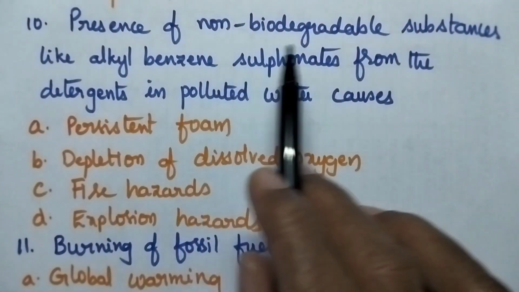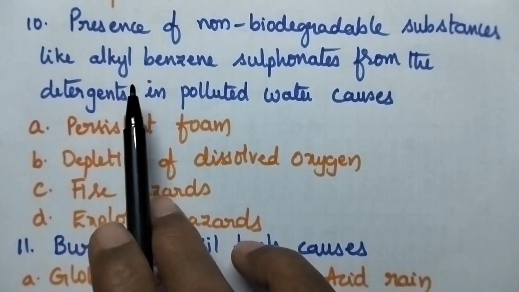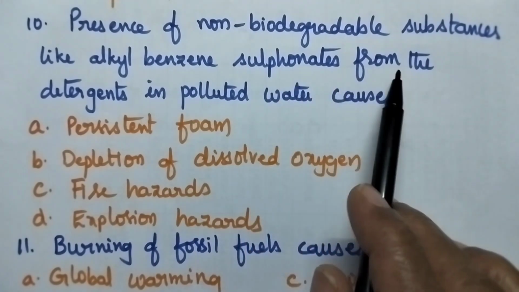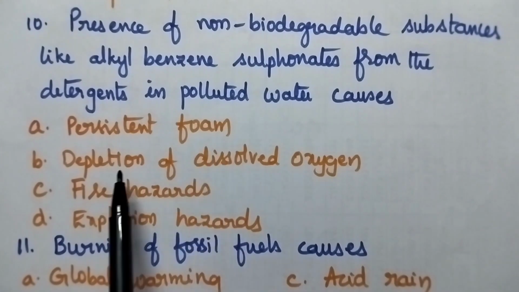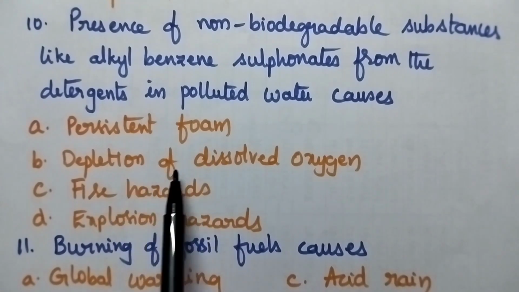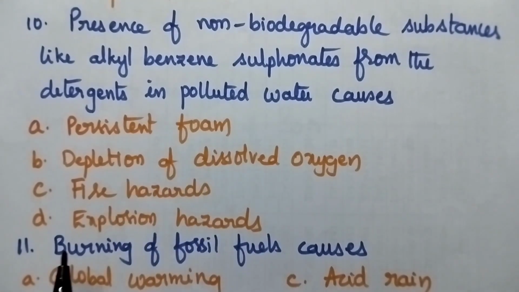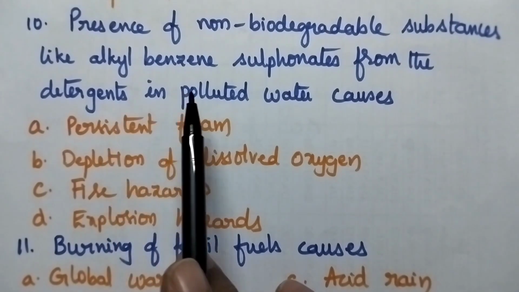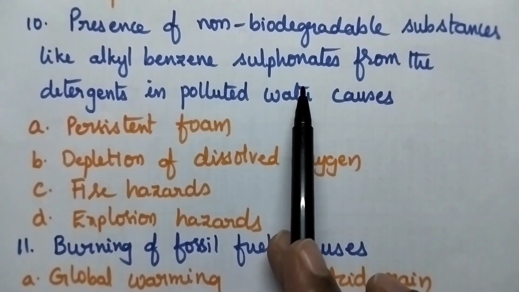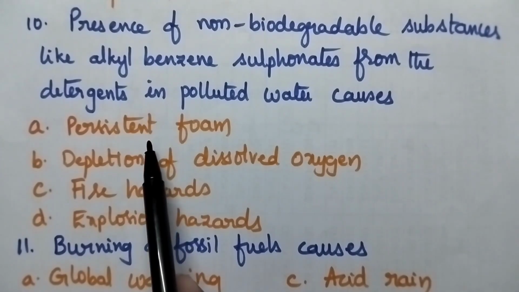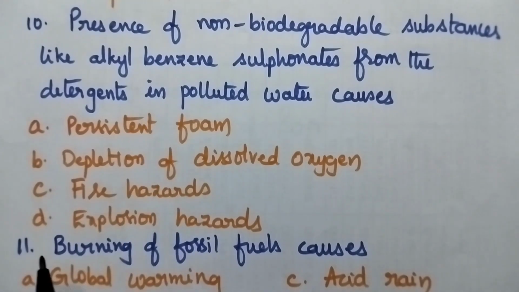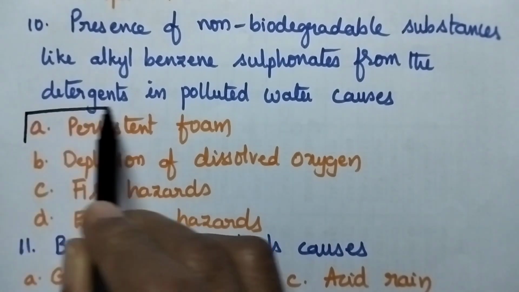10th question. Presence of non-biodegradable substances like alkyl benzene sulfonates from the detergents in the polluted water causes A persistent foam, B depletion of dissolved oxygen, option C fire hazards, and option D explosion hazards. So alkyl benzene sulfonates are the detergents. So detergents will cause persistent foam. So option A is the right answer.